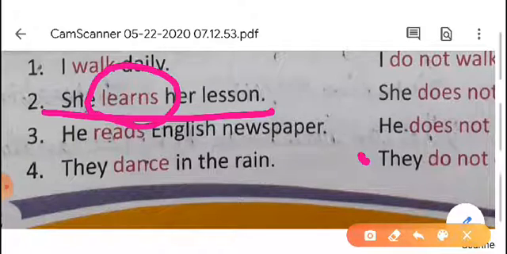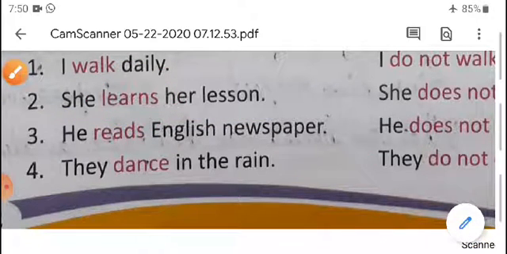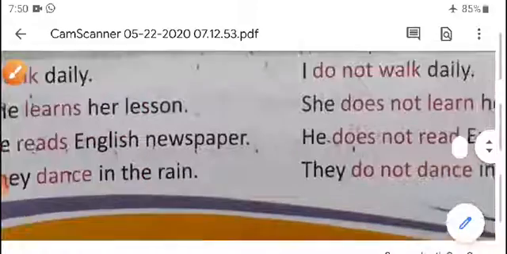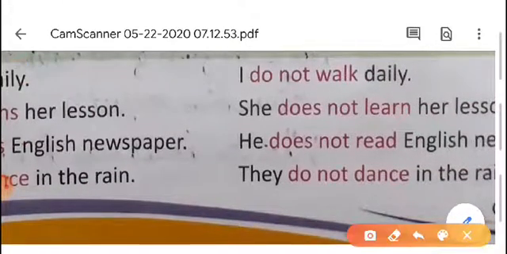Learns is the main verb. Is it present tense or past tense? It is in present form, present tense. After that we have to check the subject. Is it singular or plural? Here what is the subject? She is the subject. She is singular. So we have to write does here. If the subject is singular, we have to write does.